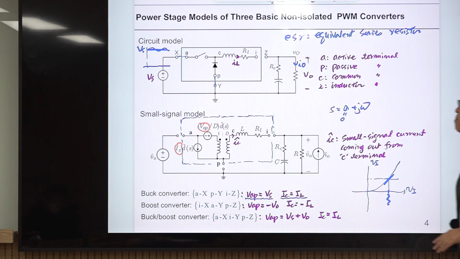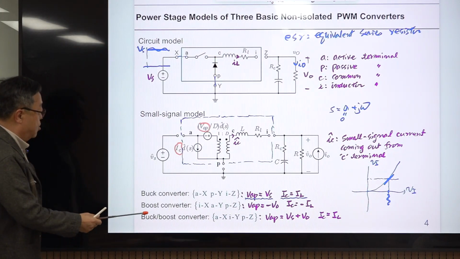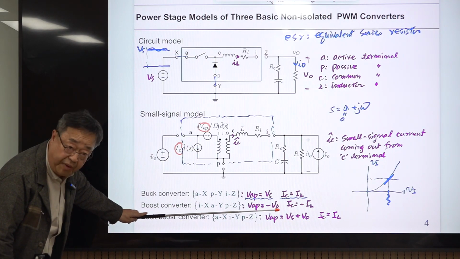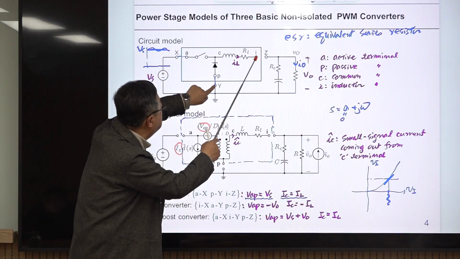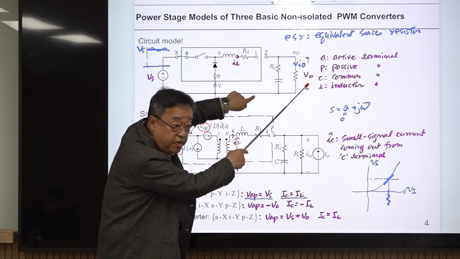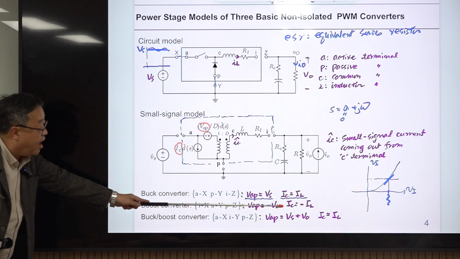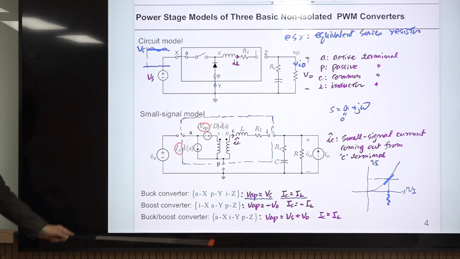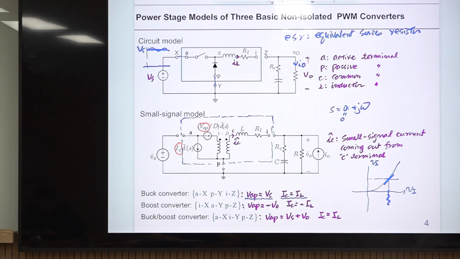So for the small signal model, the linearized model, the DC information of the nonlinear circuit should be embedded here. If this rotates by 120 degrees, you have a different configuration called a boost converter. In that case, VAP becomes minus VO, because A is coming here and P is coming here, so the polarity of the voltage across this one is opposite. Also, IC is in the reverse direction of IL, so you have a minus sign here. This is due to the structure of the converter.